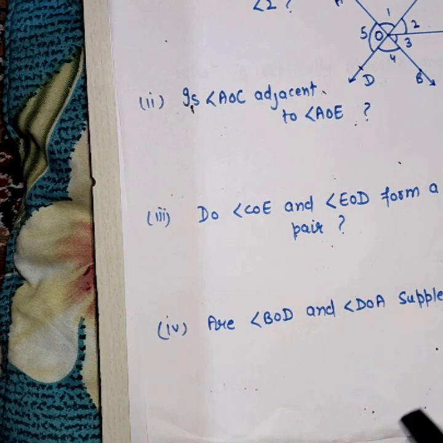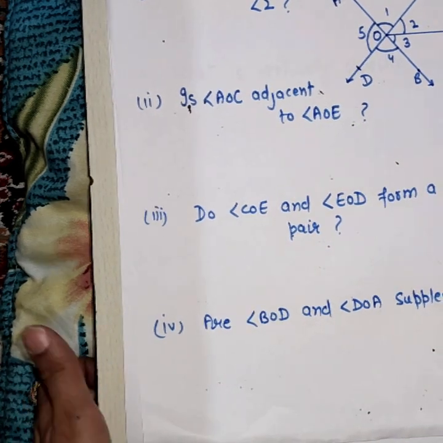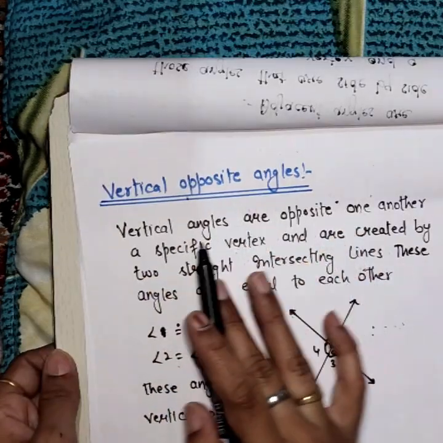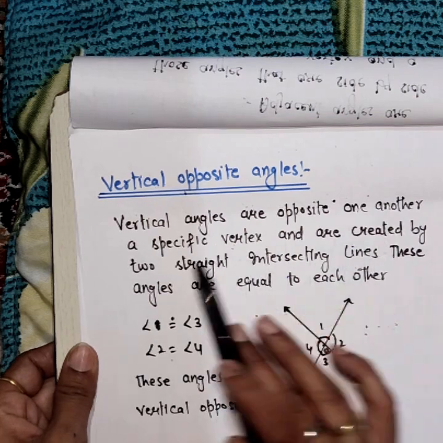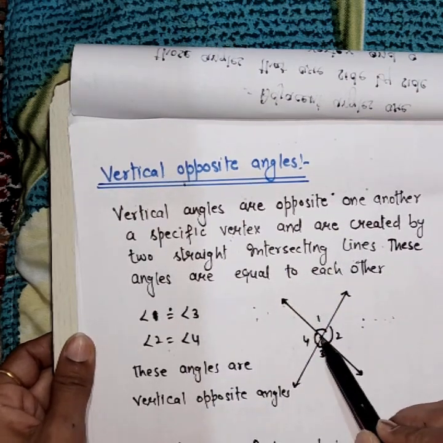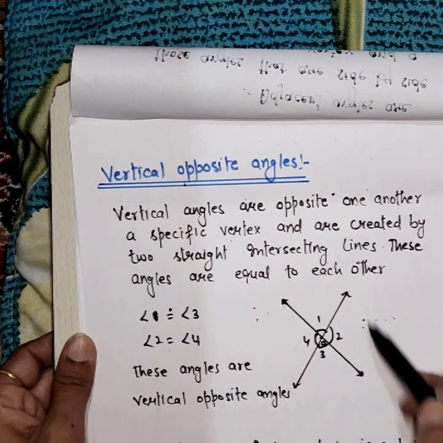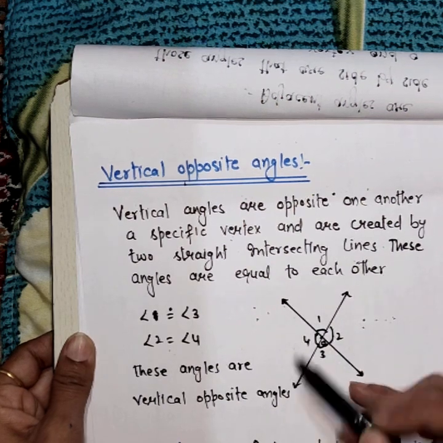Before doing this question, we will understand what adjacent angles, linear pairs and vertically opposite angles are. Vertically opposite angles are those angles which are opposite one another at a specific vertex. Here the specific vertex is O and they are created by two straight intersecting lines.